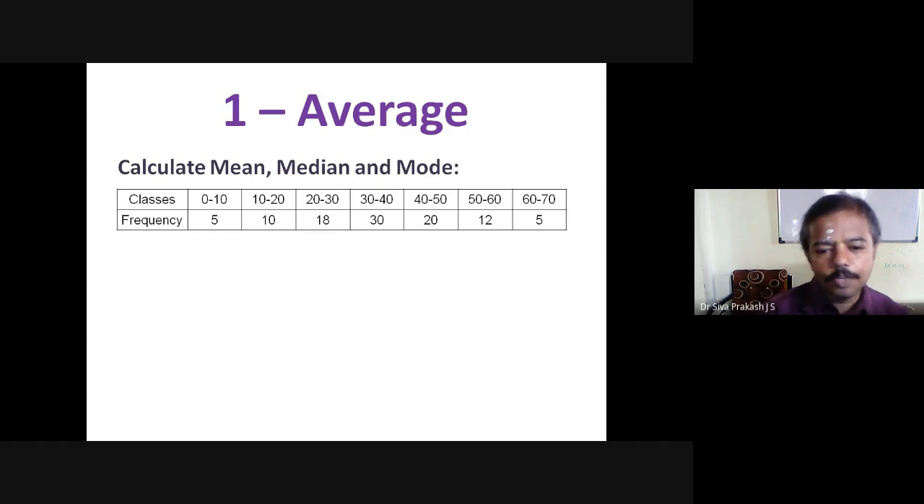First rule, it should fall within the overall range, 0 to 70. Within that only the answer should be. Point number two, the answer should come in the maximum frequency class. The maximum frequency here is 30, so the class is 30 to 40. If it is less than 30 or more than 40, the probability of correctness is less.